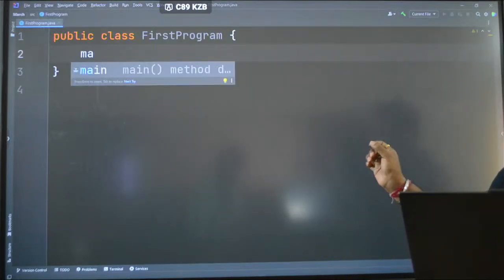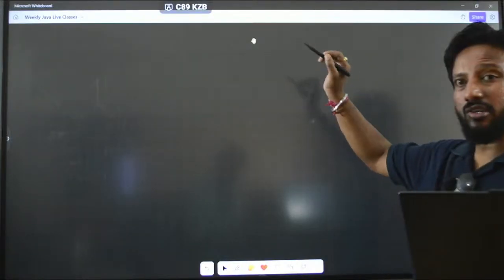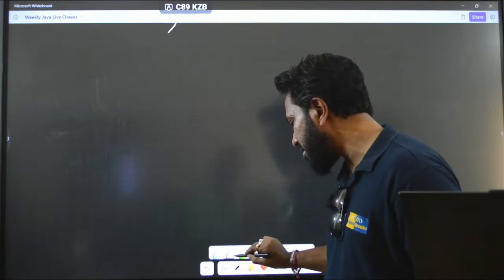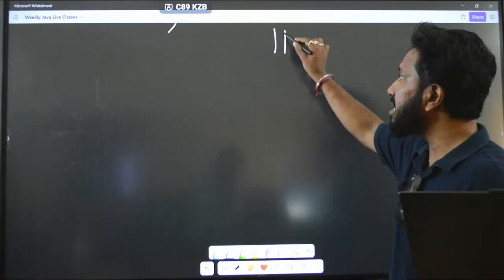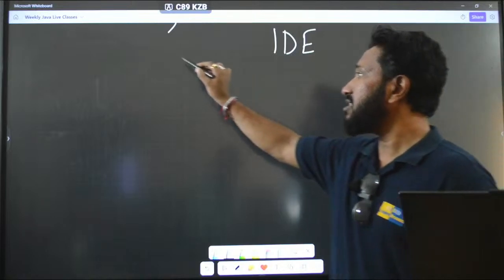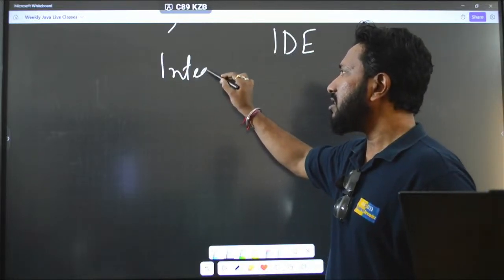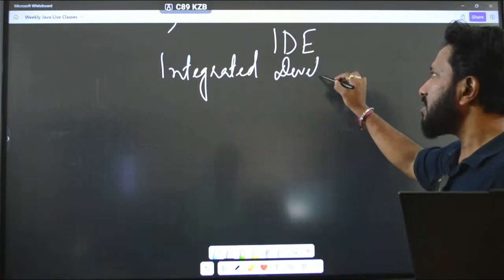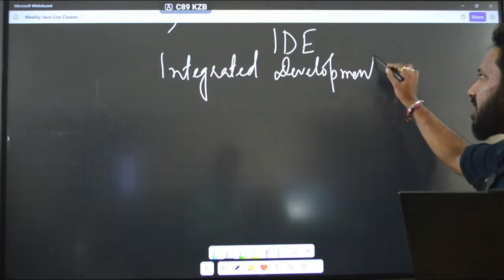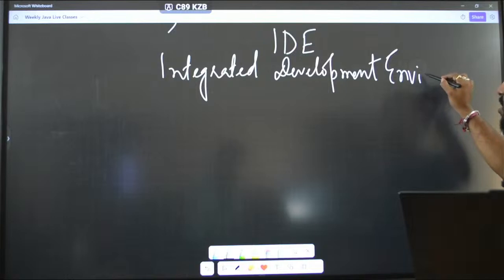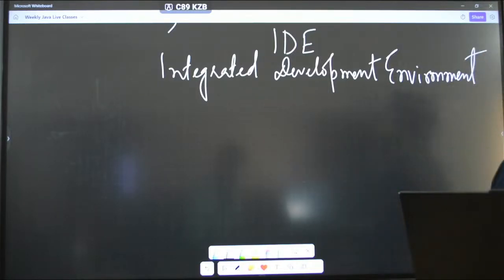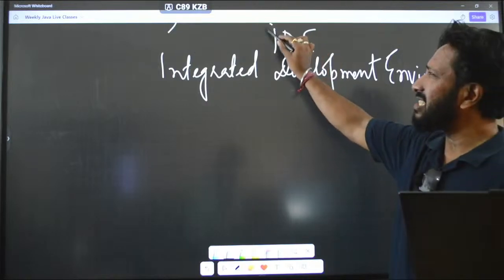See, this is the IDE. Okay guys, you can use lots of IDEs. IDE is actually nothing, it is just the editor where we write our programs. The full form of IDE is integrated development environment.